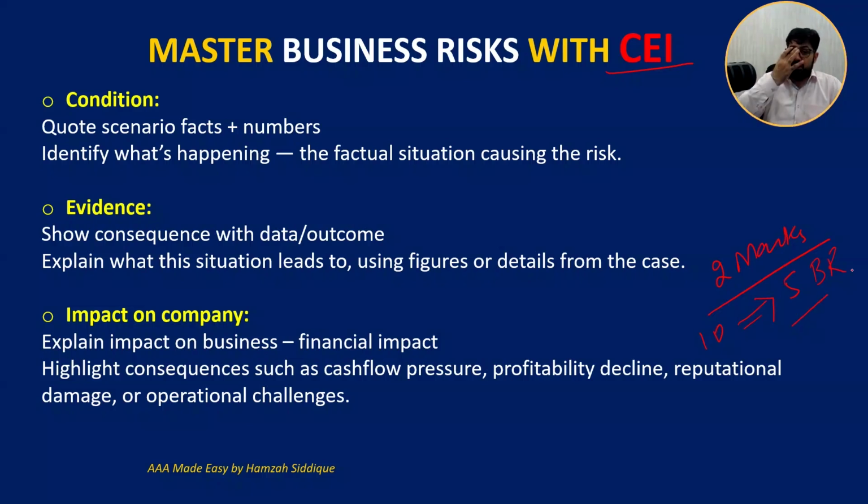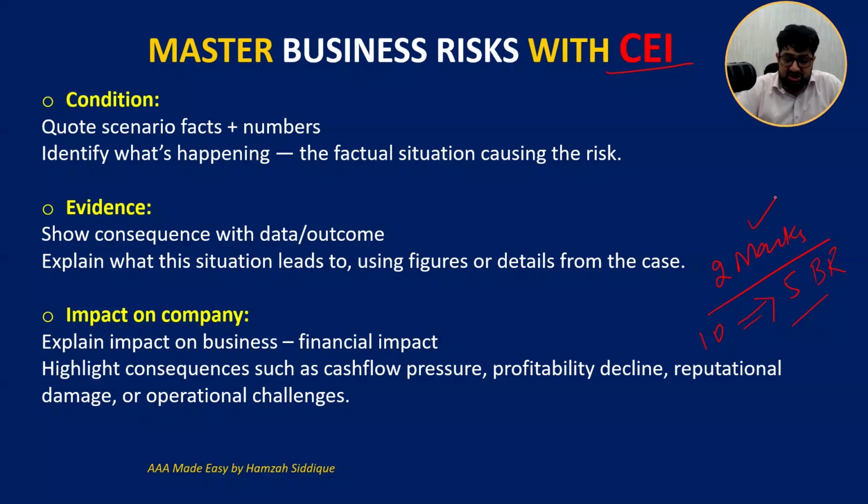But the point is how to draft an answer on each business risk so that you can get the full 2 marks. So CEI is a framework while you are explaining each business risk.